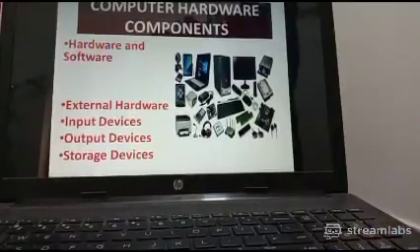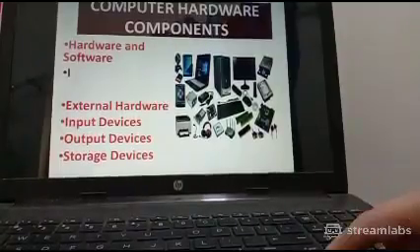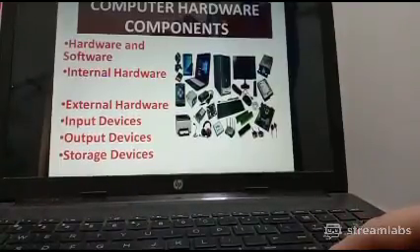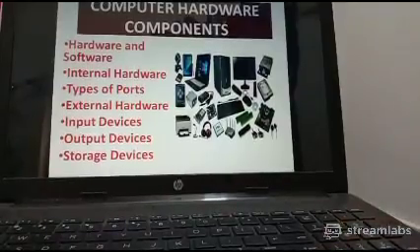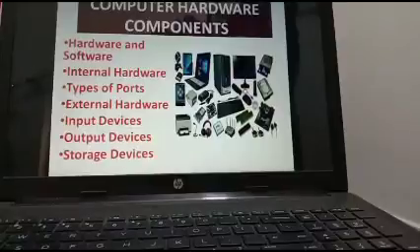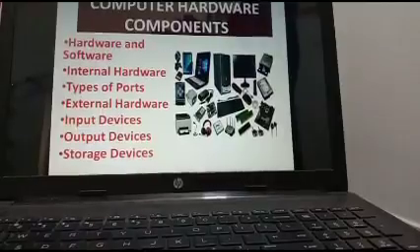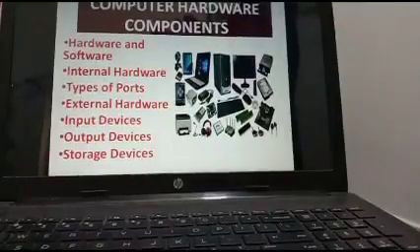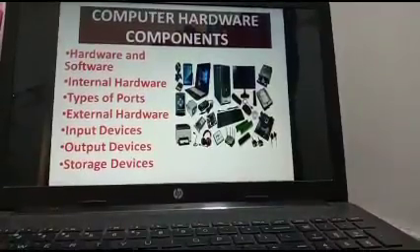So today what topic will we cover? Hardware and software, then internal hardware and types of ports. Today we are going to learn about these three topics: hardware and software, internal hardware and types of ports. Most of the things I have covered in the last session, but today I am going to repeat it again.